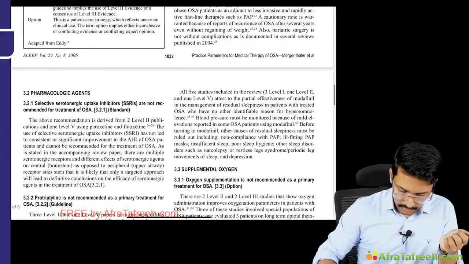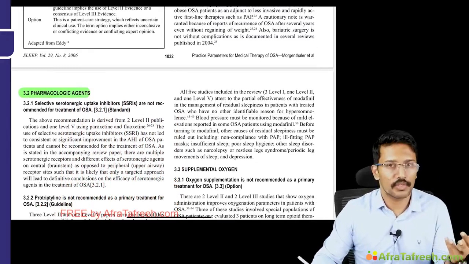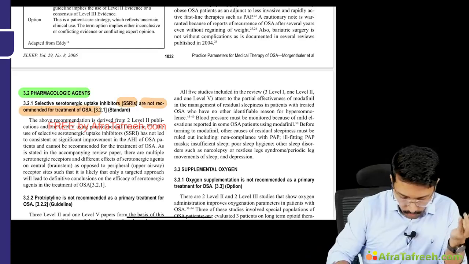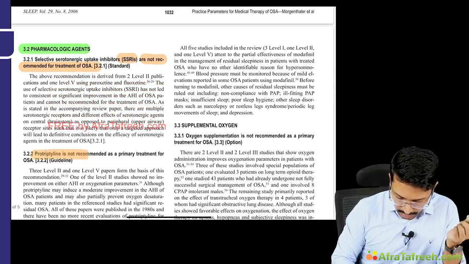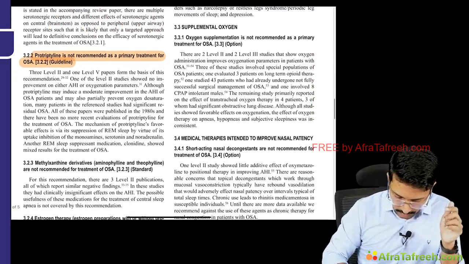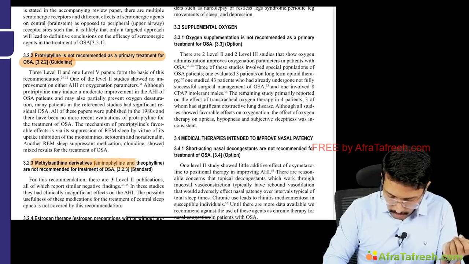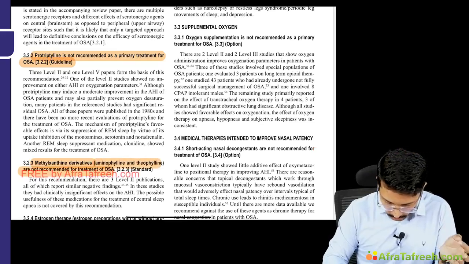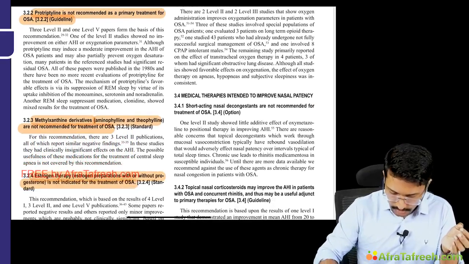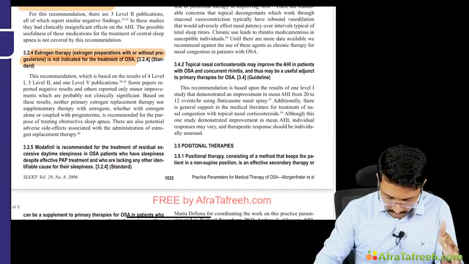Okay, the next recommendation is with respect to pharmacological agents. I think I've already told you none of the pharmacological agents are recommended as of now. So SSRIs are not recommended for treatment of OSA. That is one recommendation. Protriptyline is not recommended as a primary treatment of OSA. That is the second recommendation. Okay, then methylxanthine derivatives used as respiratory center stimulants, like aminophylline or theophylline, are also not recommended for the treatment of OSA. Estrogen therapy is also not recommended for the treatment of OSA. These are all things which were tried in the past, but they are not recommended anymore.